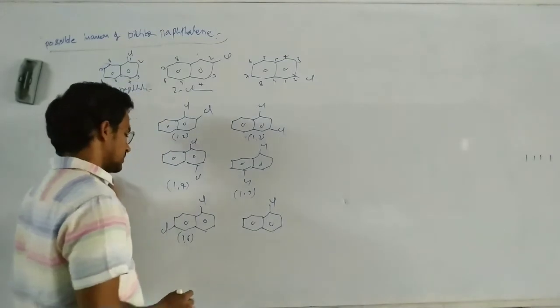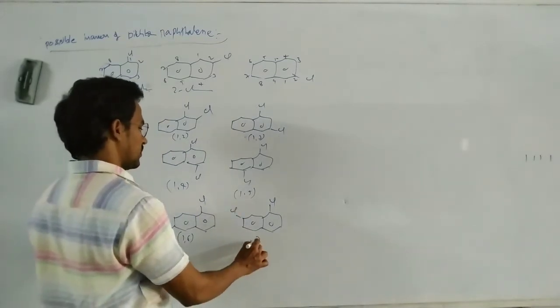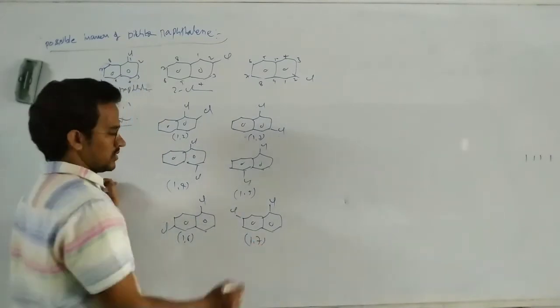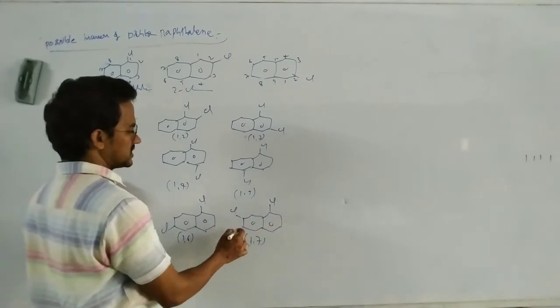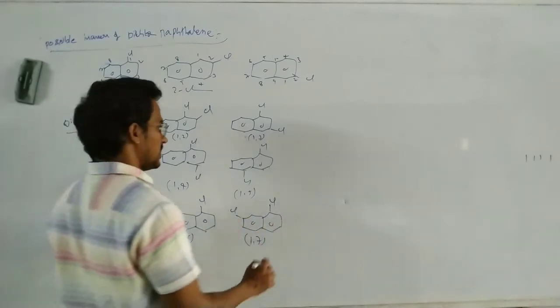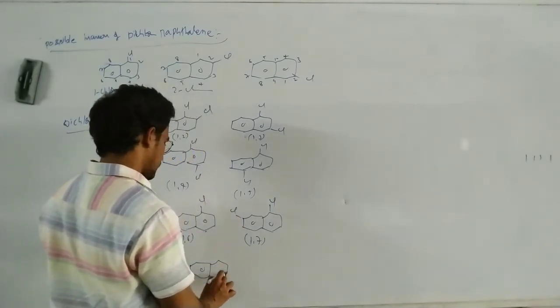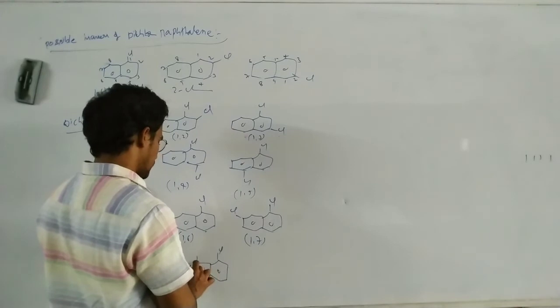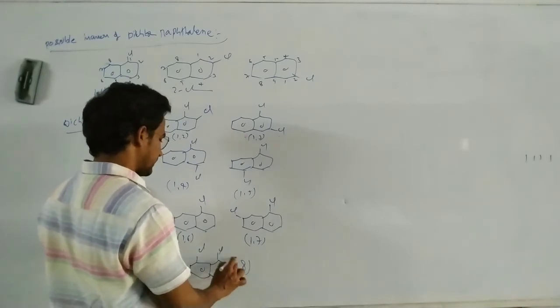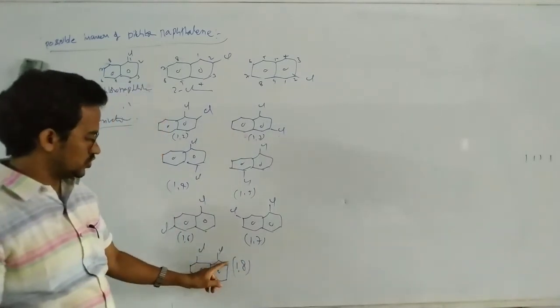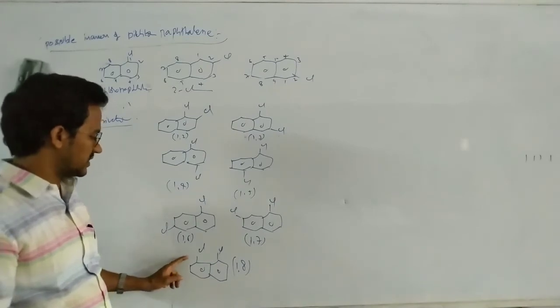Next one, 1, 7. And finally, this is 1, 8: 1, 2, 3, 4, 5, 6, 7, 8.